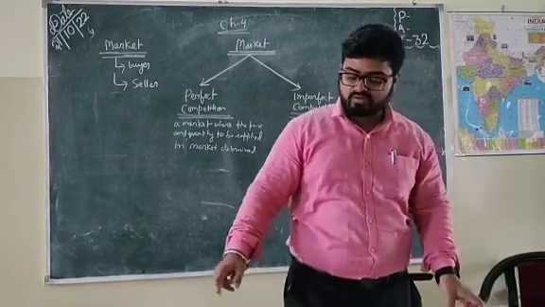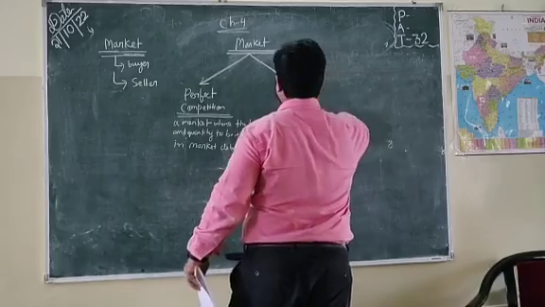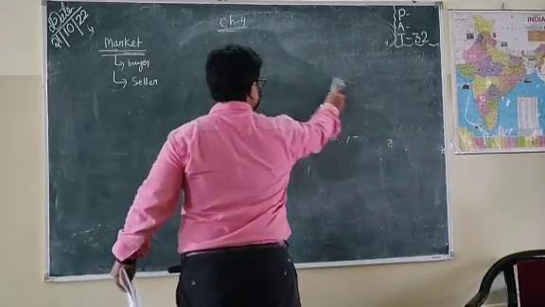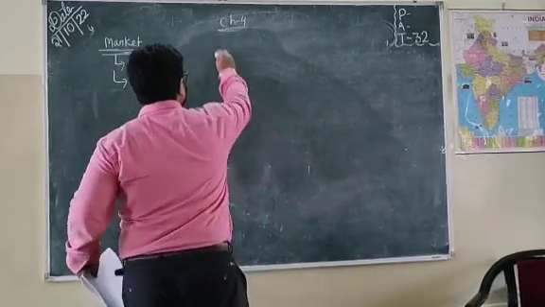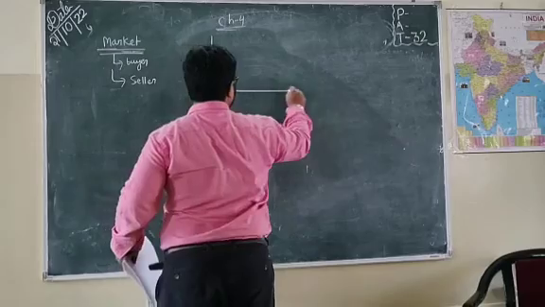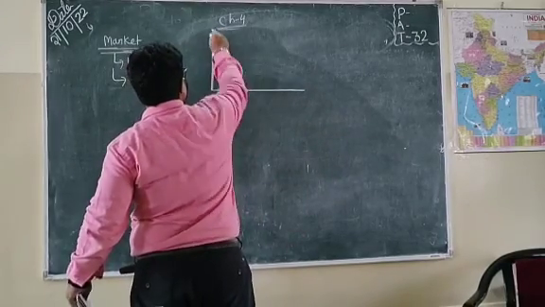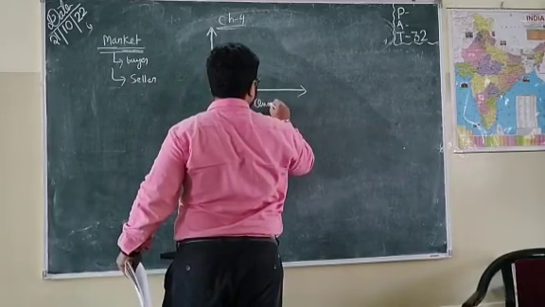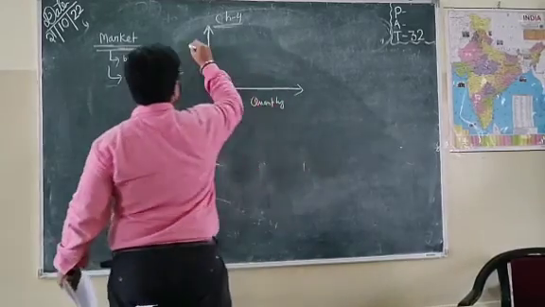Now let's talk about the diagrams. In this chapter we will focus only on perfect competition. What is the diagram for the market? Suppose I place the quantity supplied on the x-axis and the price on the y-axis.